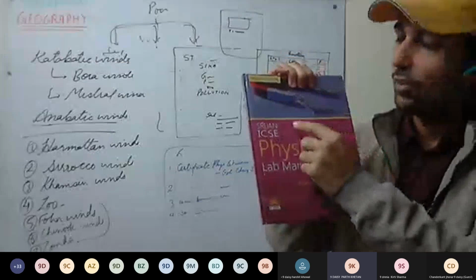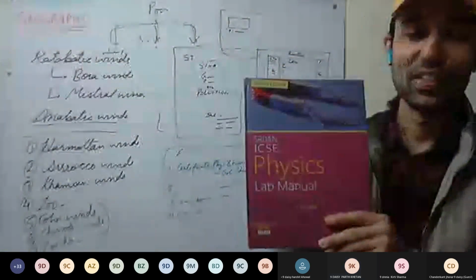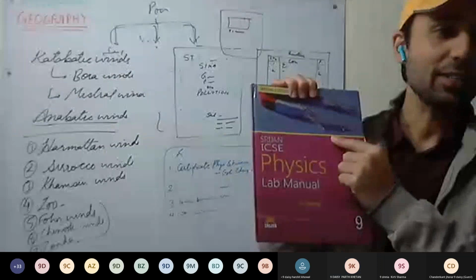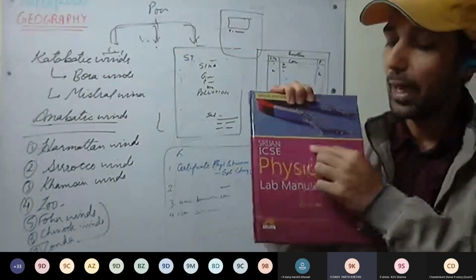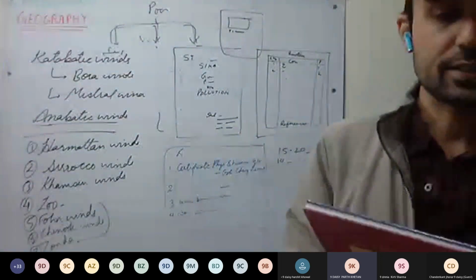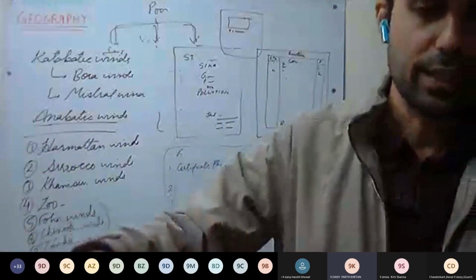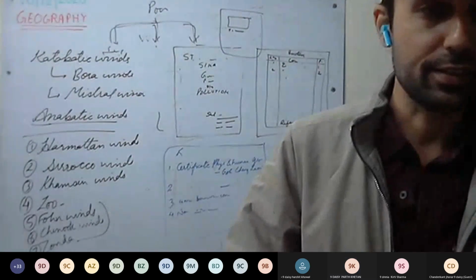So this is not our physics lab manual. Yes, this is the old one. I don't have the new one. So write your name, class, and section on the top. Sir, if we have completed the physics lab manual, then that also we can go and submit? Yes, you can submit them together with geography. As well, you can ask other teachers when they have to submit, and you can submit all of them together.